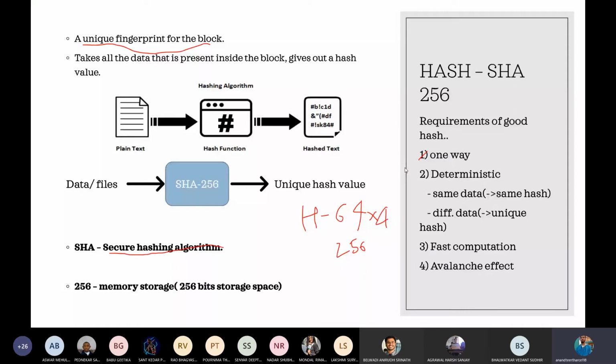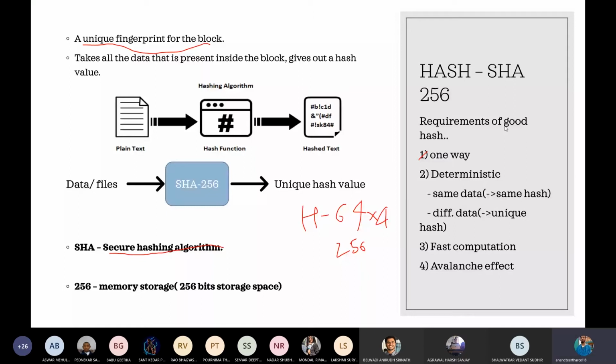So remember that, because it is one of the most important requirements for a good hashing algorithm.